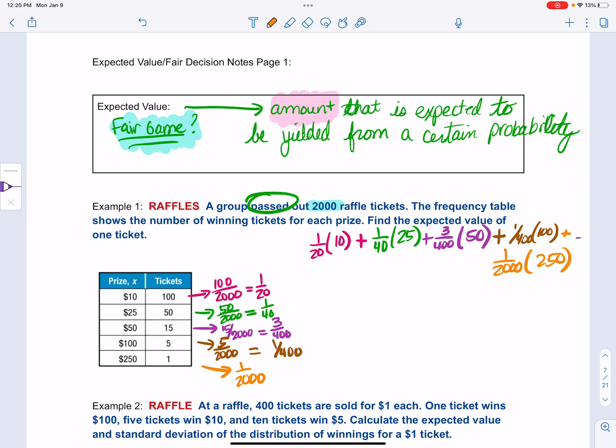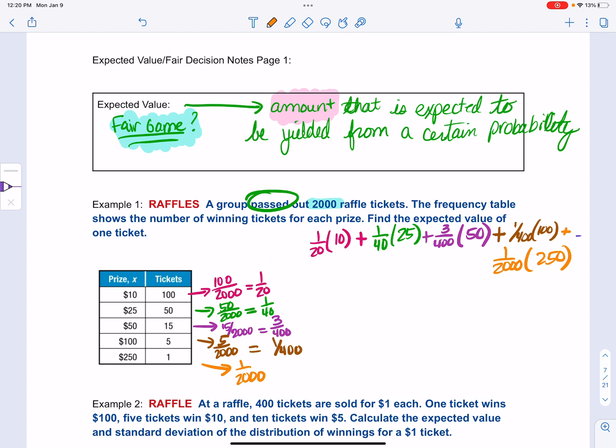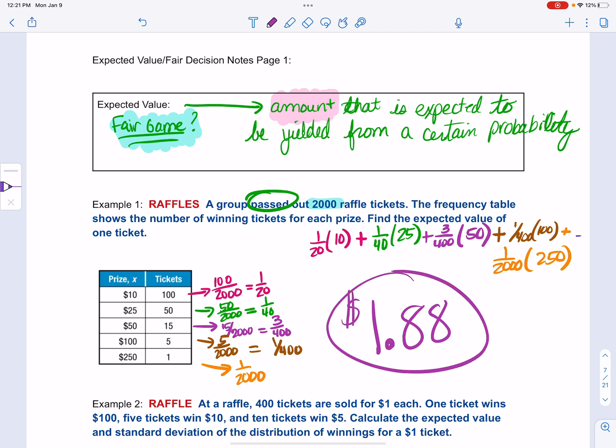So what you're going to do is you're just going to type that into your calculator, and it's going to give you an answer. It comes out as 1.88, and I'm just rounding it 2 places, because that is your expected value. So what that expected value means is if you were to play this game, all the 2,000 people that play, they're expected to win $1.88. Okay, so everybody's expected to win $1.88. And if you look at your prizes, $1.88 isn't even one of the prizes. So what it is, is taking all of the winnings and dividing by the 2,000.